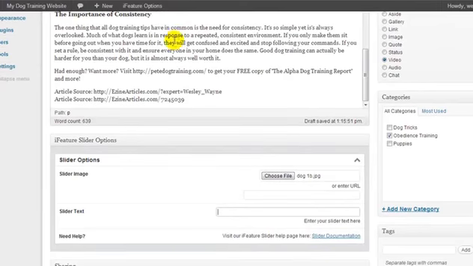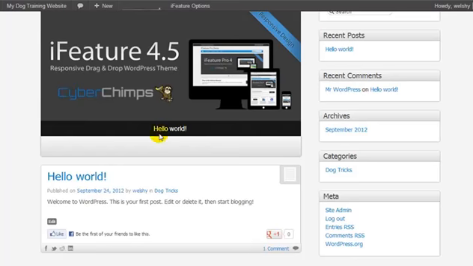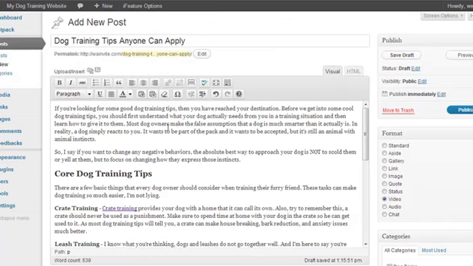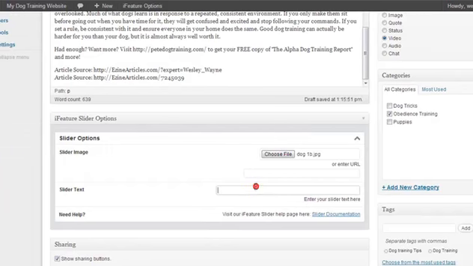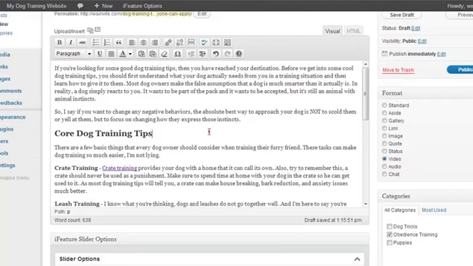Now if I go back to the home page, I'll explain what that is. Hello World is the title of the post. Now if I entered in some slider text, it would go below the Hello World. So what I'm going to do is just grab like the first sentence of this post, and I'm going to enter in the slider text. Now the only thing missing from this post is an image.